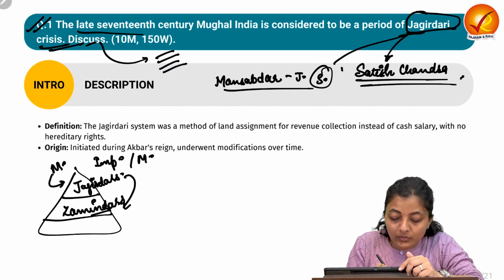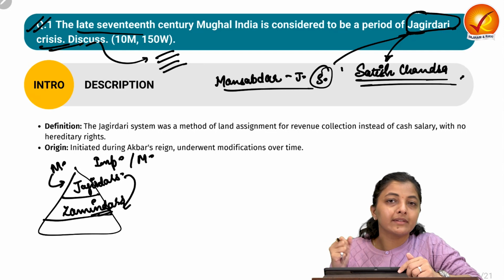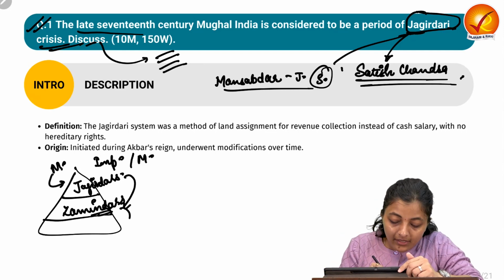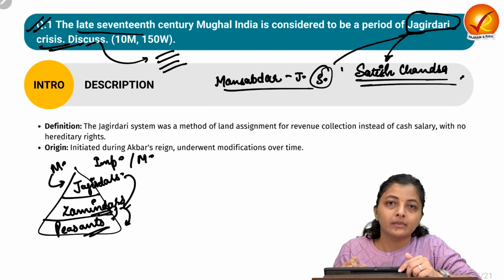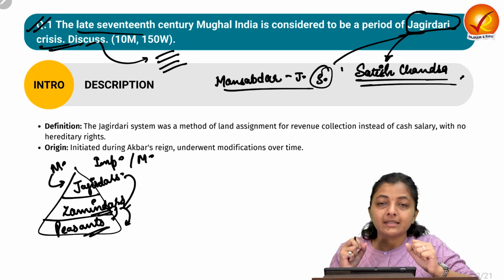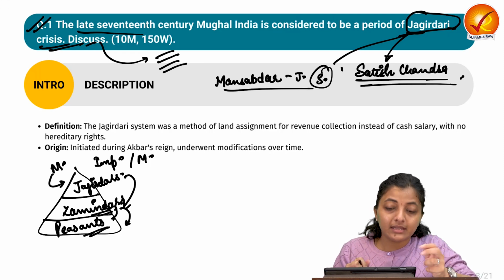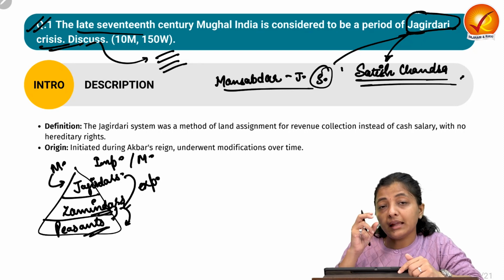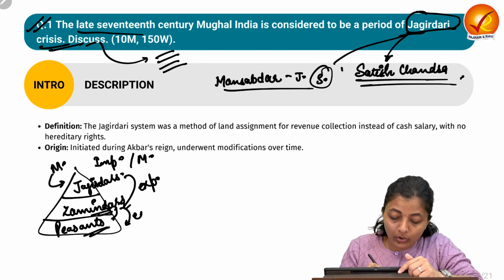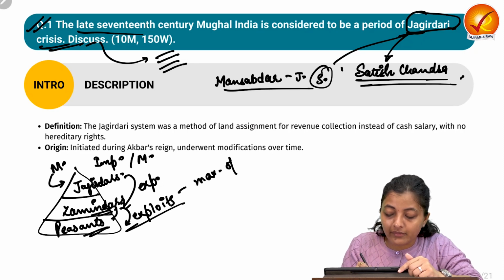But zamindars were not the ones who do the cultivation on the piece of land. So they collect the revenue from the peasants who were working on their piece of land. So for maximizing the collection of the taxes, or you can say the revenue, Jagirdars exploit the zamindars, and zamindars in turn exploit the peasants for the maximization of revenue collection.